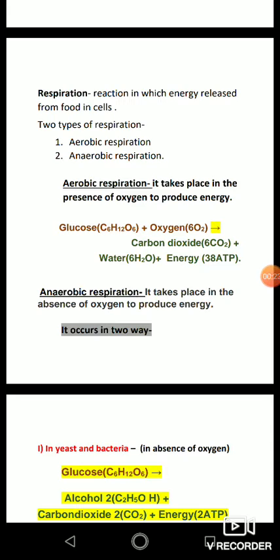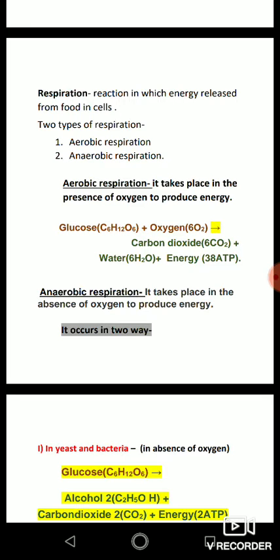So students, what is respiration? In the previous video we completed nutrition, and in nutrition we take food inside our body and then we get energy from that food. So respiration is the reaction in which energy is released from food in cells. In respiration we get energy from the food which is absorbed by our body.